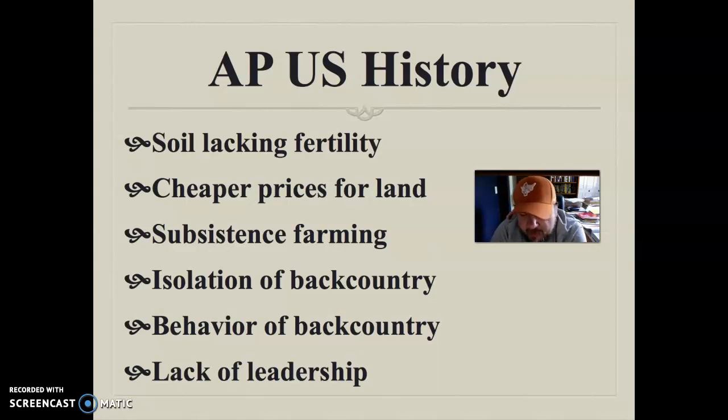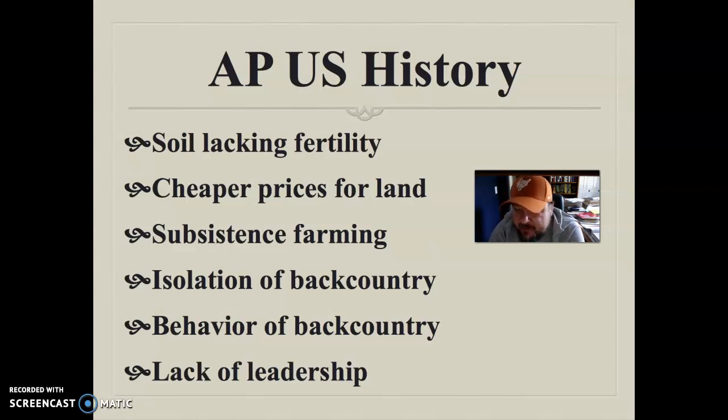That's a problem. There's a lot of crude behavior in the backcountry. A lot of people marrying or mating before they're wed. A lot of people drink to excess. A lot of fighting, like brawling, going on. So the behavior is a little less refined in the backcountry.